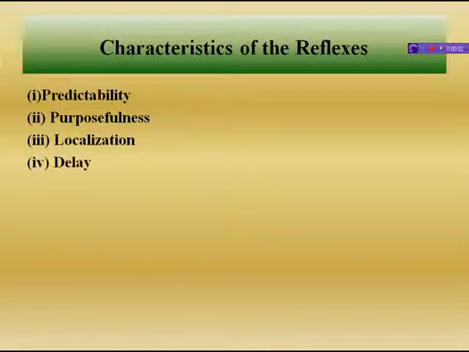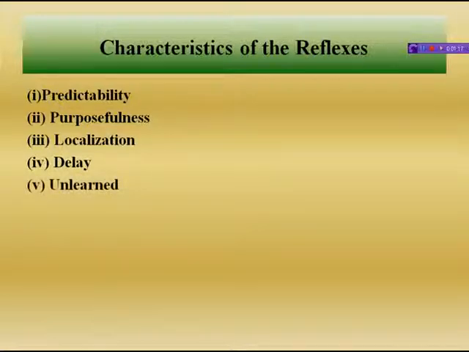Next comes delay. Reflex delay is the interval between the application of the stimulus to a receptor and the beginning of a response by an effector organ. A synaptic delay occurs due to latent period and reflex time at the synapse. This depends upon the number of synapses in the nerve pathway. Next comes unlearned.